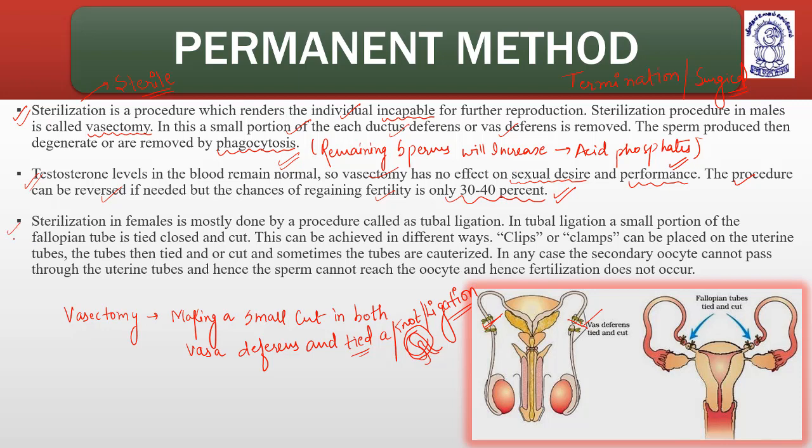Now next, sterilization in females is mostly done by the procedure known as tubal ligation, also known as tubectomy. In tubal ligation, a small portion of the fallopian tube is cut and then ligated. This can be achieved in different ways, either clips or clamps.